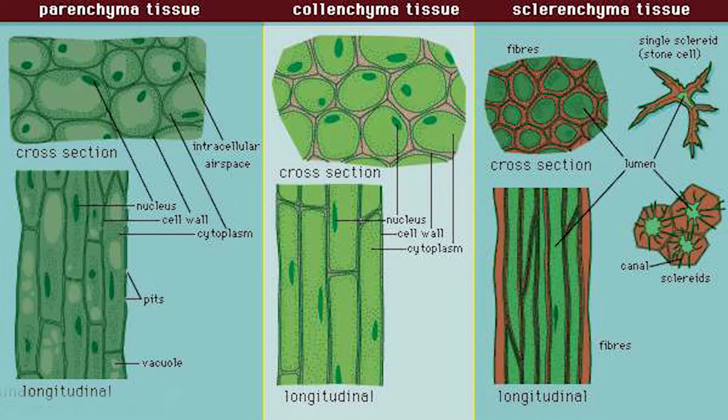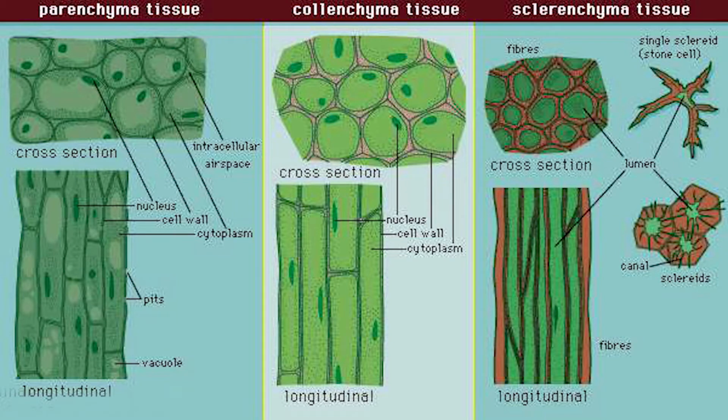The first one is parenchyma. The structure is, they are large, thin-walled cells, oval, circular or sometimes polygonal in shape. Usually they have a large single vacuole. Location is, they are found in soft parts of the plant such as in the cortex. Cortex is the outer region of the plant, and in the pith, that is the central region of the plant. They may store food as in potatoes, and the function of these is to provide temporary support to the plant.